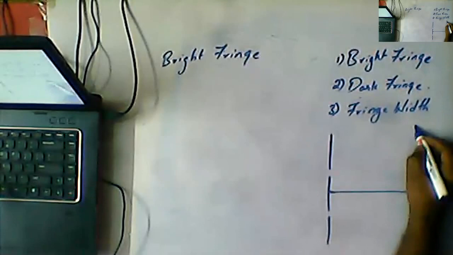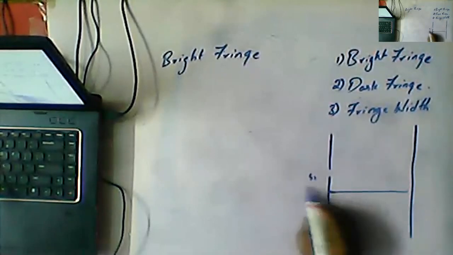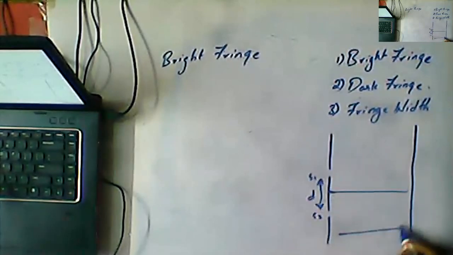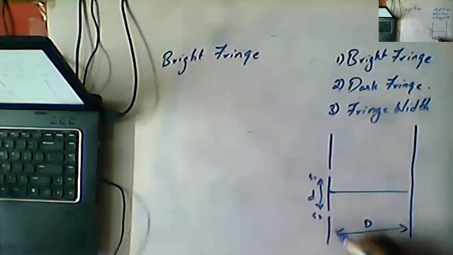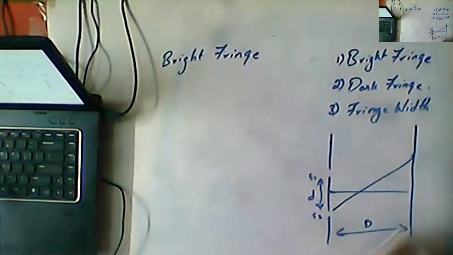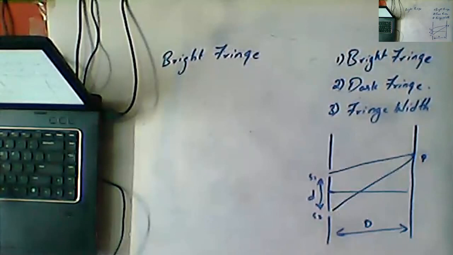Two sources S1 and S2 are separated by a distance of small d, and the screen and sources are separated by a distance of capital D. Now one wave from S2 meets a point at P, and S1P also meets the point at P.